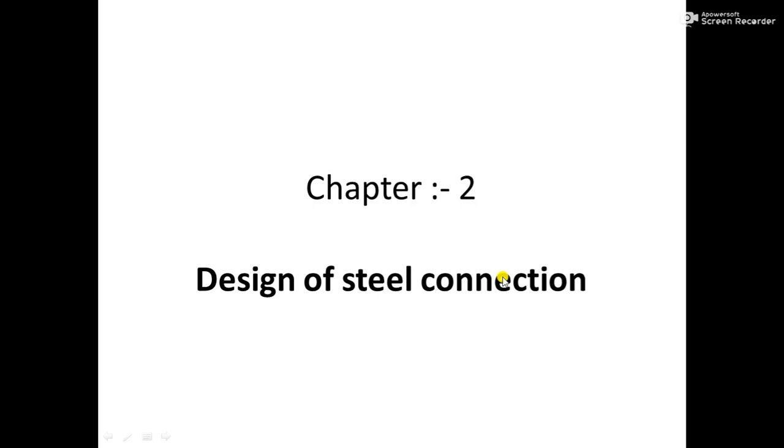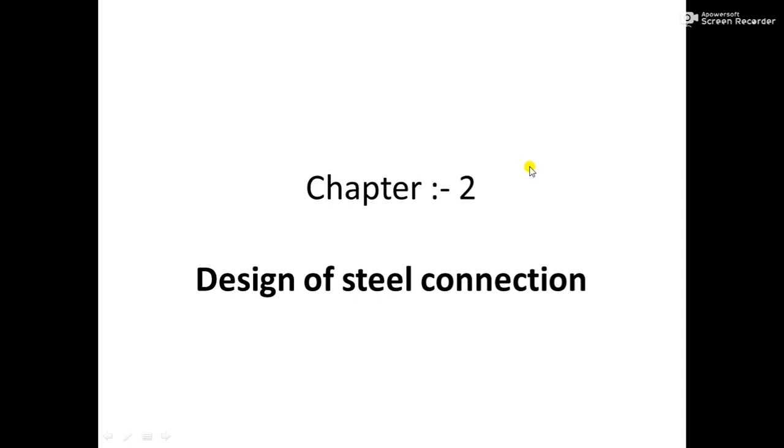Today we will start chapter number 2, that is design of steel connections. Now, what is a connection? Connections are nothing but when two or more plates are connected with some equipment or some sort of connector. To connect these two plates is known as a connection.